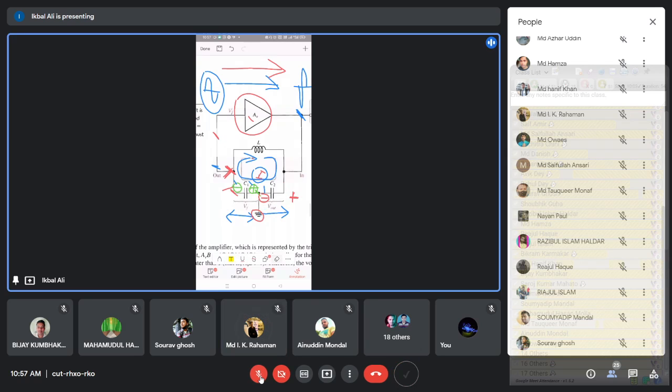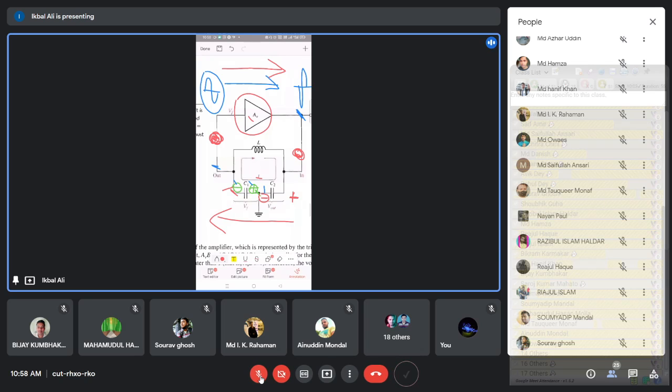Sir. In the summary, you can understand that another 180-degree phase shift is in this path. When the output signal from this point passes through this beta network and comes as a feedback voltage here, another 180-degree phase shift will be given by this beta network. So the total phase shift of the loop will become 360-degree in this oscillator circuit, in this A beta network circuit. So in this way, the Barkhausen criteria of the 360-degree phase shift around the loop has been satisfied.